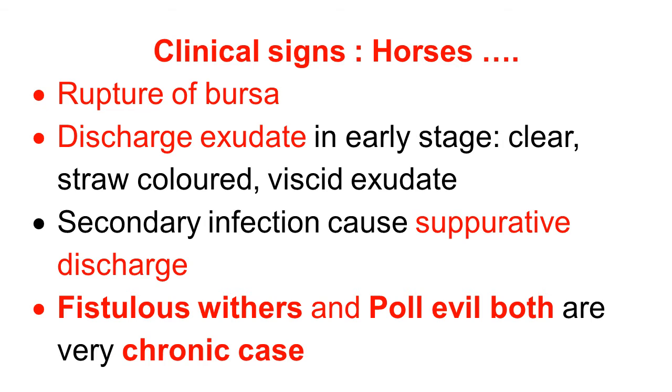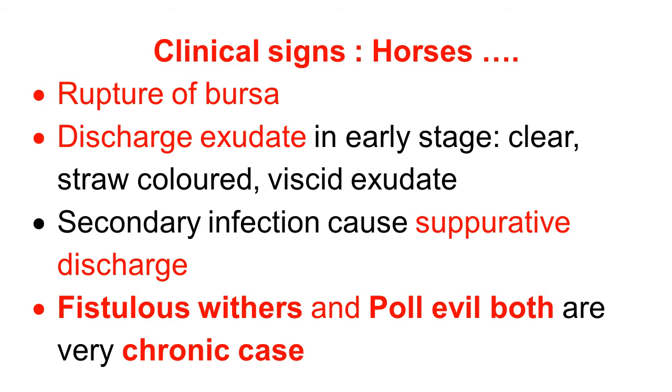In early stages, the exudate is very clear, straw colored and viscous. Later on, there is a secondary infection to this exudate and it causes a suppurative discharge. Then the condition is very bad.